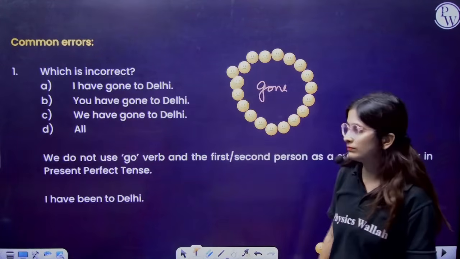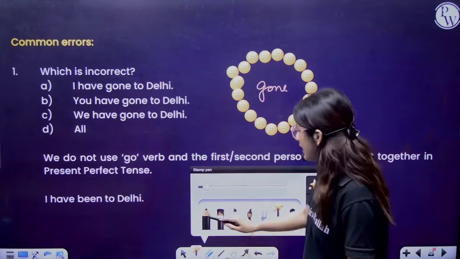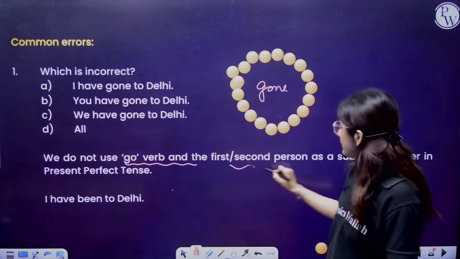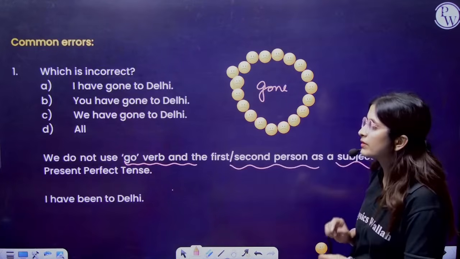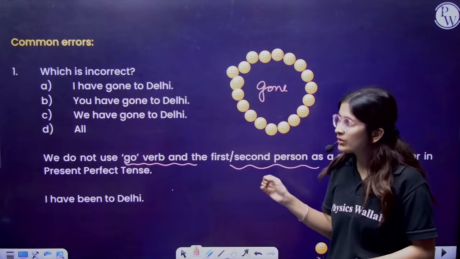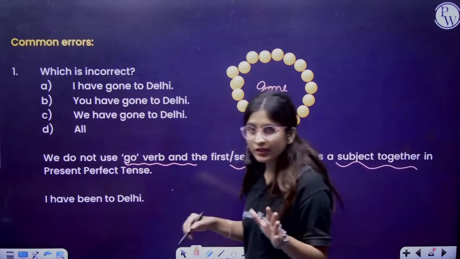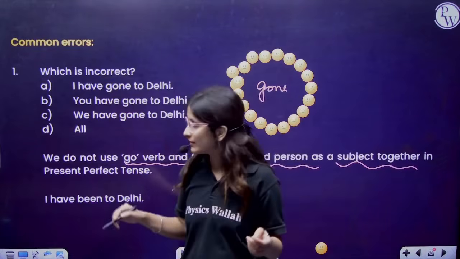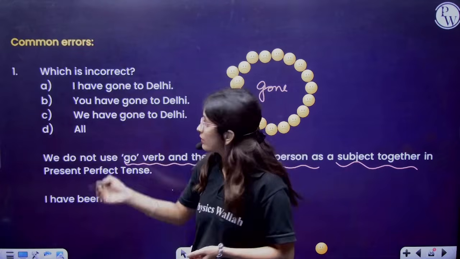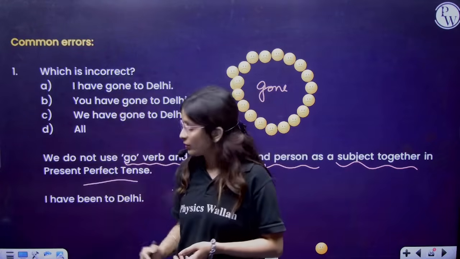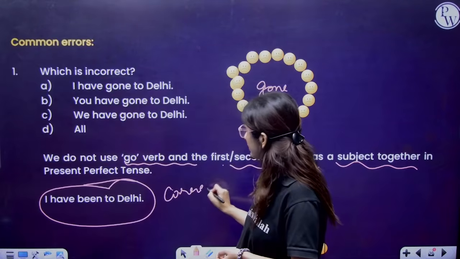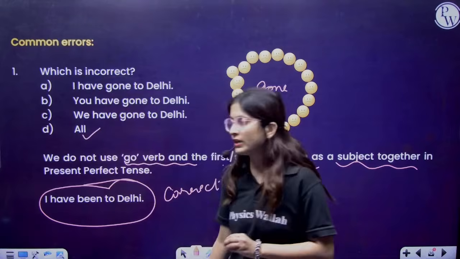See, we do not use the verb go with the first and the second person as a subject in the present perfect tense. I have been to Delhi. I have gone to Delhi. No. We generally pronounce and communicate the same, but with the first and second person, we never use gone in the perfect tense. So I have been to Delhi is the correct one. Every other is wrong. So D option will be the correct one.